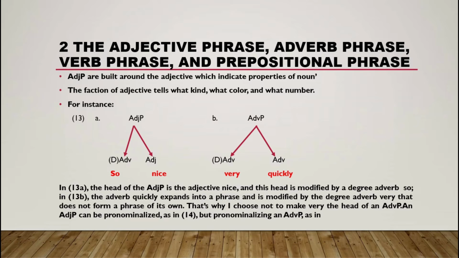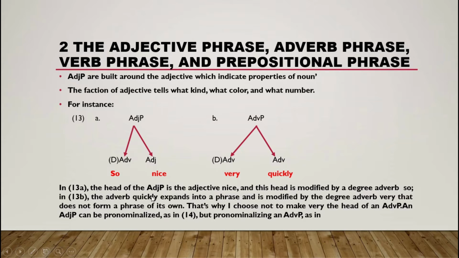So in 13a, the head of the AdjP is the adjective nice, and the head is modified by a degree adverb, so.